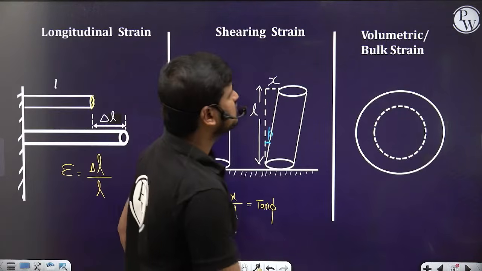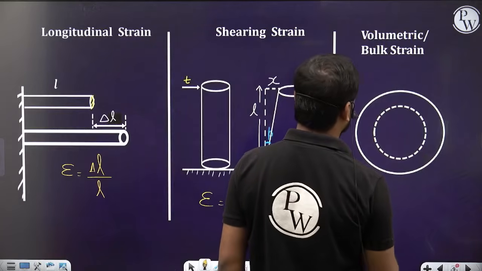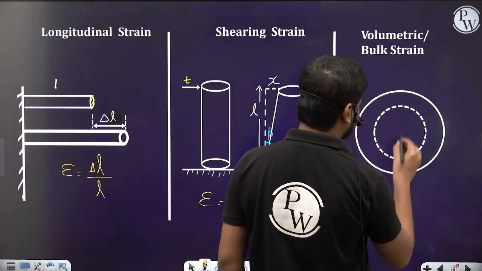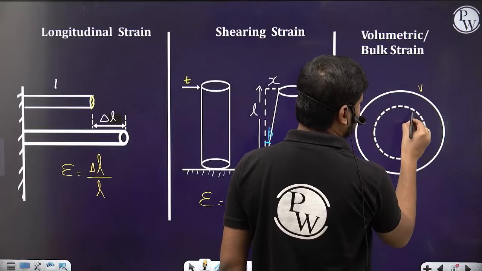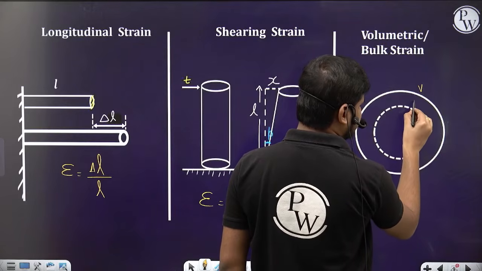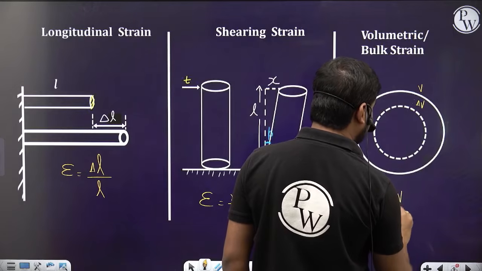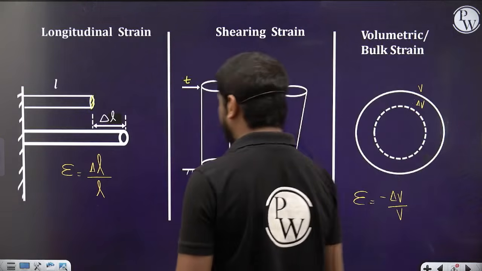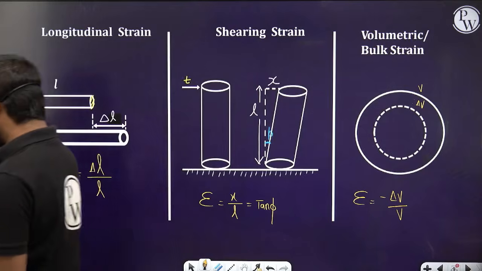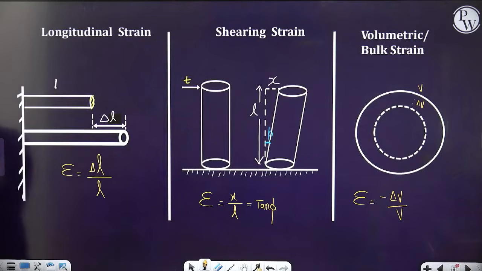And then, what is the volumetric strain? Let the original volume be V. The final volume is shrunk by some delta V, so the volumetric strain is minus delta V by V. You can simply take the magnitude of this.